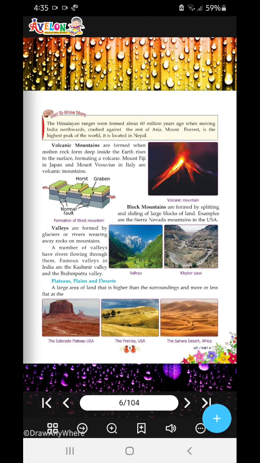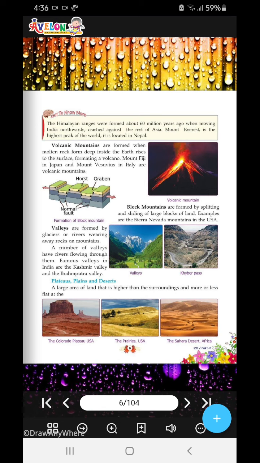Valleys are formed by glaciers or rivers wearing away rocks or mountains. A number of valleys have rivers flowing through them. Famous valleys of India are Kashmir Valley and Brahmaputra Valley. Kashmir Valley is in Jammu and Kashmir and Brahmaputra Valley is in the northeast. Now, plains, plateaus, and deserts.